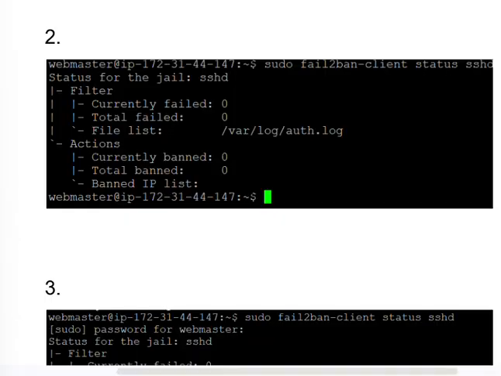In the second screenshot, you can see that after running the Fail2Ban client status, we have initially not got any banned IPs.